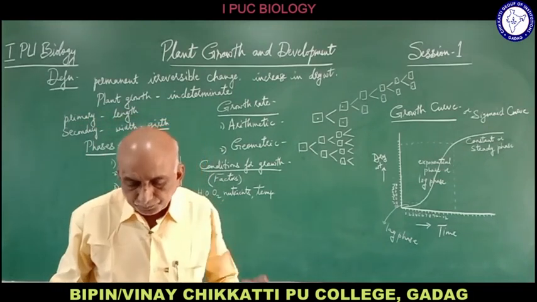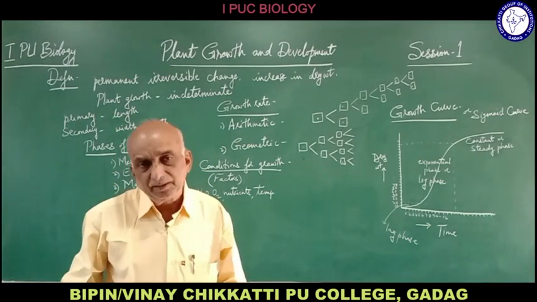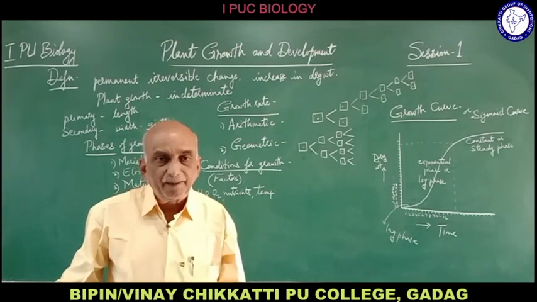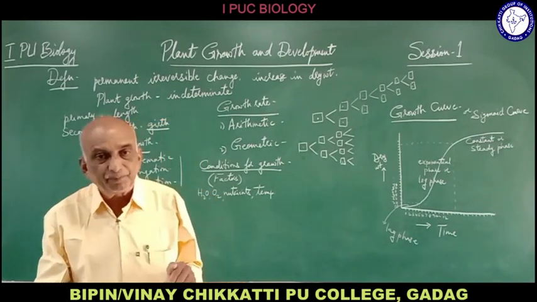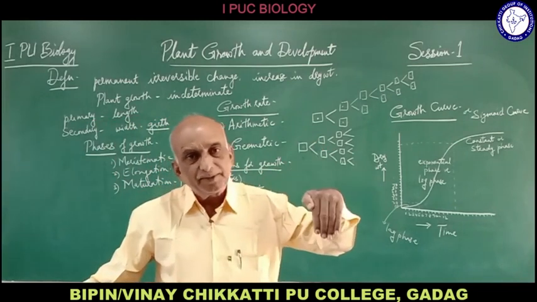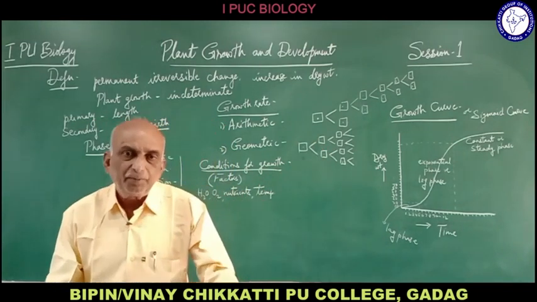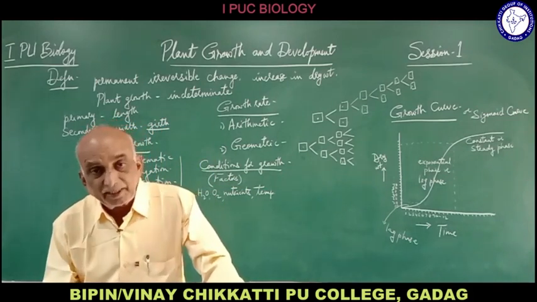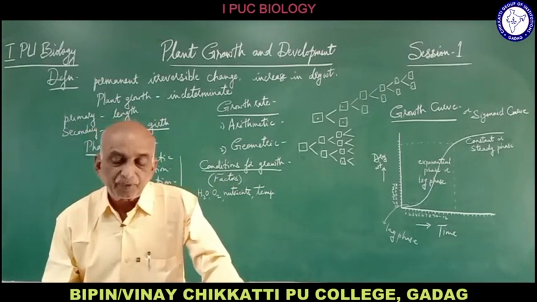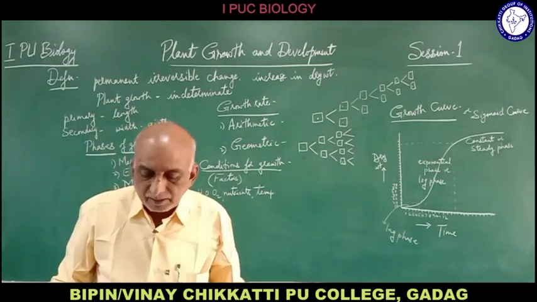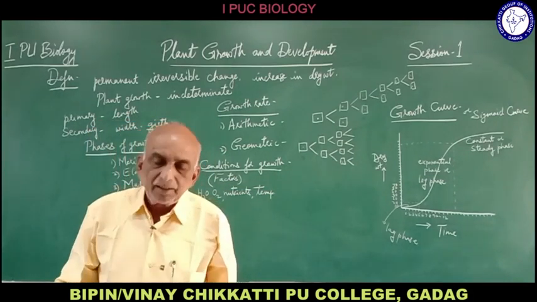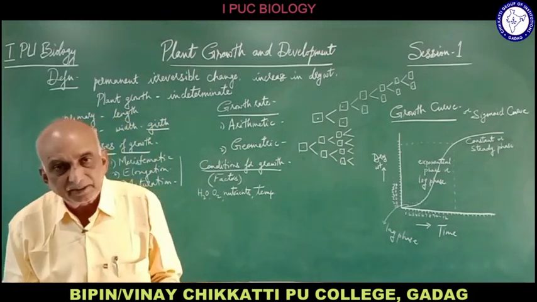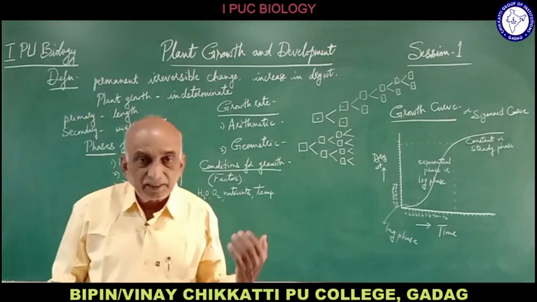So water, for what is it essential? If you don't provide water, the plant will fade and wilt. The plant will droop downwards and fade away, and there will be no further growth in the plant. So water is to maintain the turgidity of the cells. The cell turgidity is maintained by the water, and also the elongation of the cells when they divide, that is in the elongation phase.